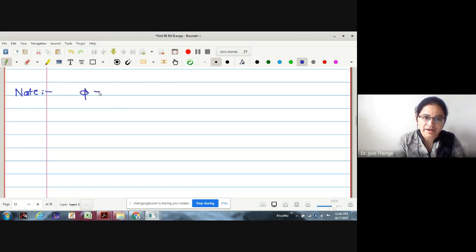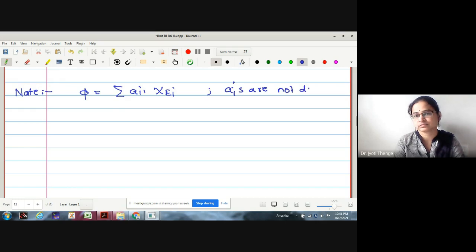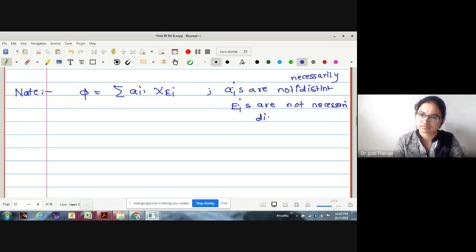If I am writing summation a_i times chi of E_i, in this the a_i are not necessarily distinct, and the E_i are not necessarily disjoint. Then we wanted to find what is the integration.